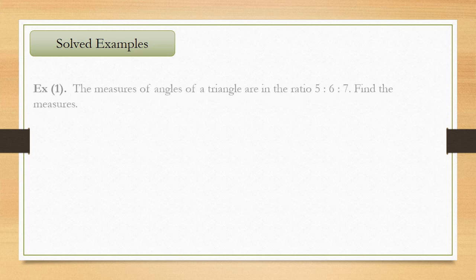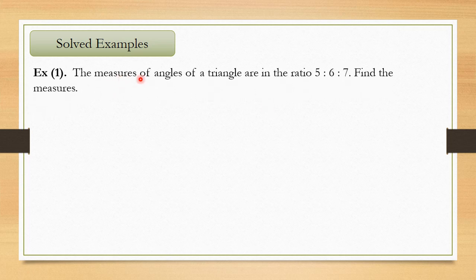So there are some solved examples in your textbook. Let us solve some examples. So the first example is, the measures of angles of a triangle are in the ratio 5:6:7. So that means what? Here the measures of the angles of a triangle, a triangle has three angles. Their individual angle measurements are not given, but they are given in the form of a ratio, 5:6:7. That means a triangle has three angles, and if we divide all the three angles of the triangle, we'll get the ratio 5:6:7. And we have to find out the actual measures.